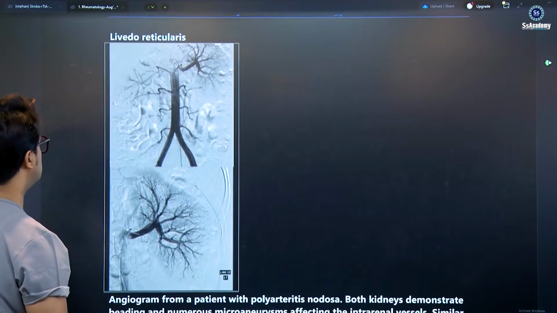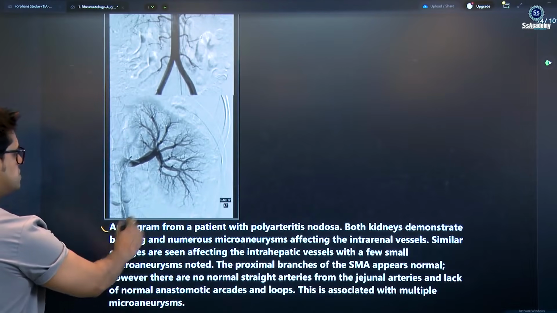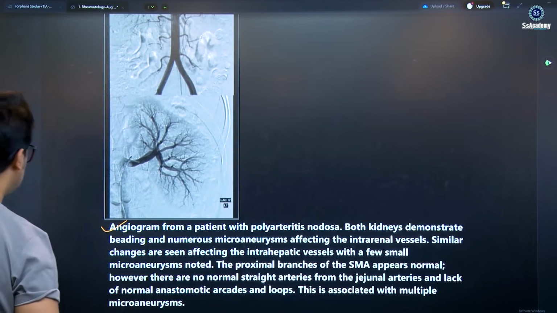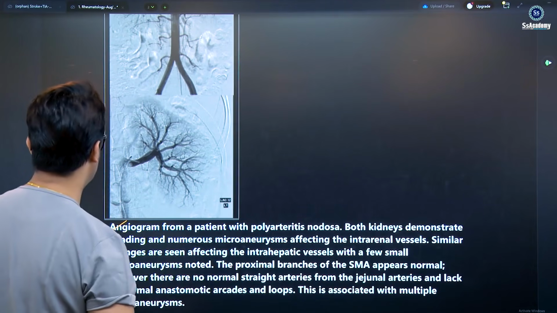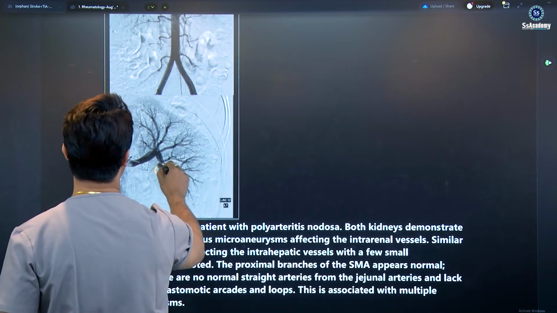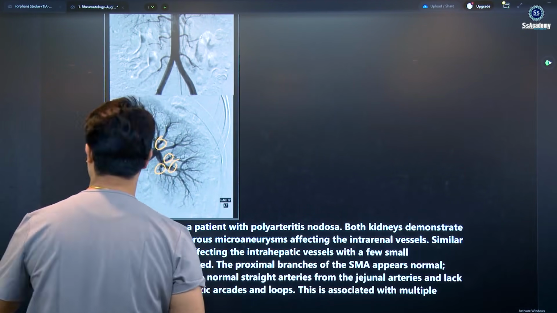And here is the topic, you see the renal angiogram. In patients with polyarteritis nodosa, both kidneys demonstrate bleeding and numerous microaneurysms. You see some bleeding and microaneurysms that you can see.